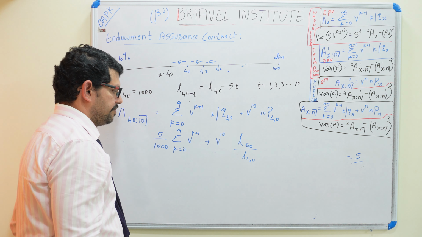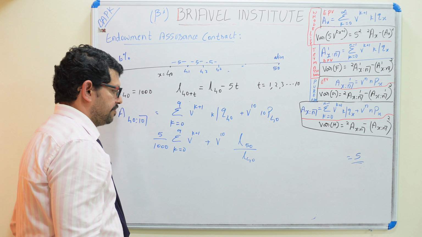What is the value of L50? How to get L50? L50 is 40 plus t, so t is equal to 10 years. So we get L40 minus 5 multiplied with the 10. What does L50 mean? It is 40 plus 10. So L40 is equal to 1000, and 5 times 10 is 50, so 1000 minus 50 is 950. So L50 we can write as 950, and this is 1000.